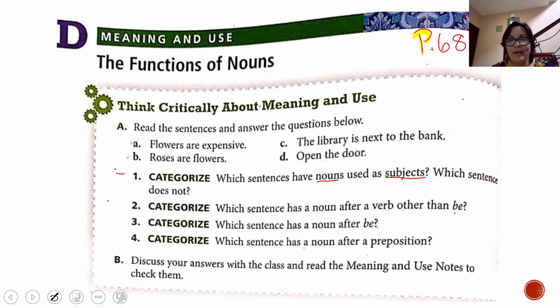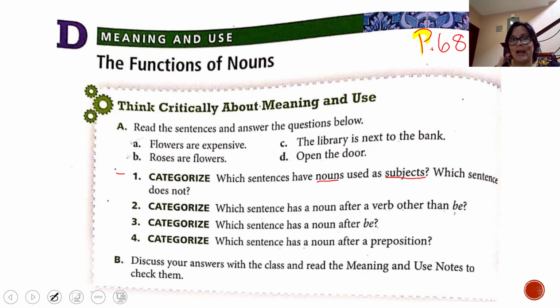Do you understand this part? In a sentence, we can have many nouns, but only one or two of them are going to be the subject. Why? How do we identify the subject? Ask yourself, what is the sentence about? And that is the subject. In sentence A, do you have nouns? Flowers are expensive.